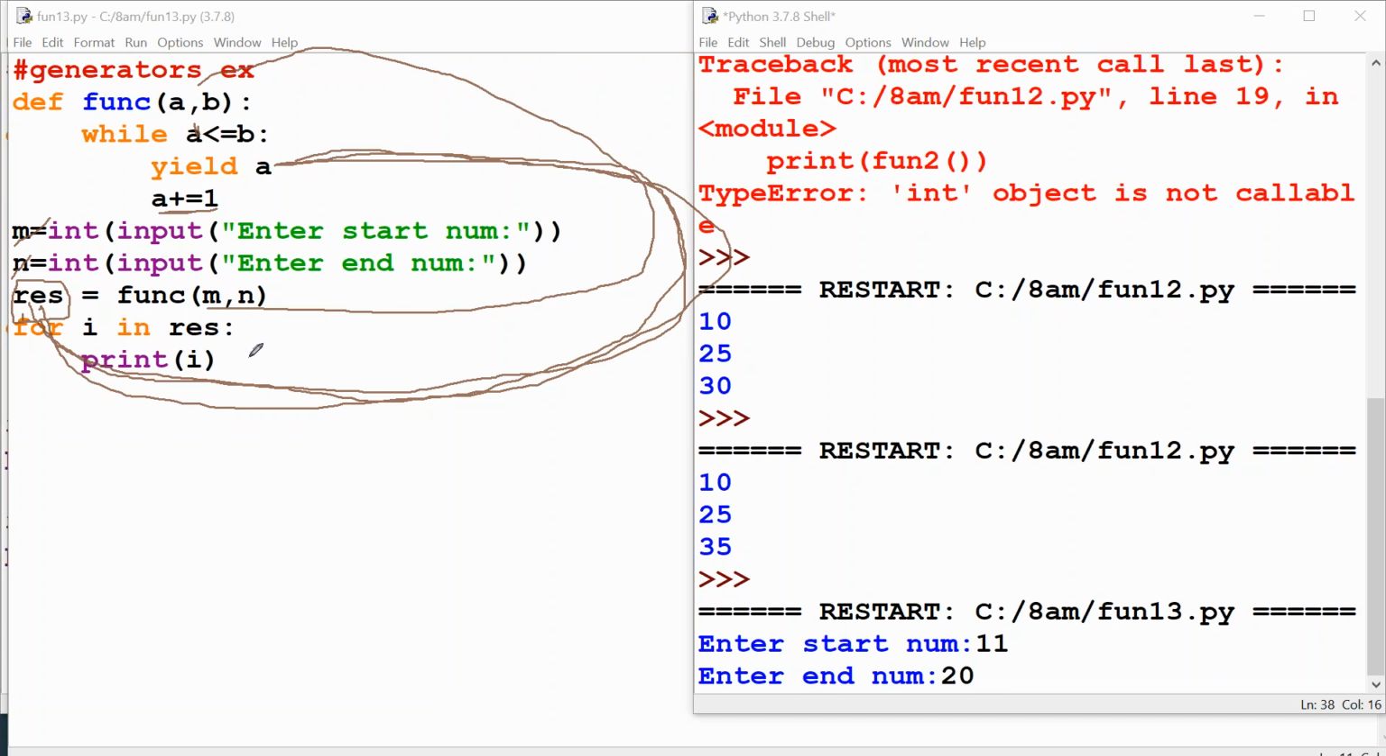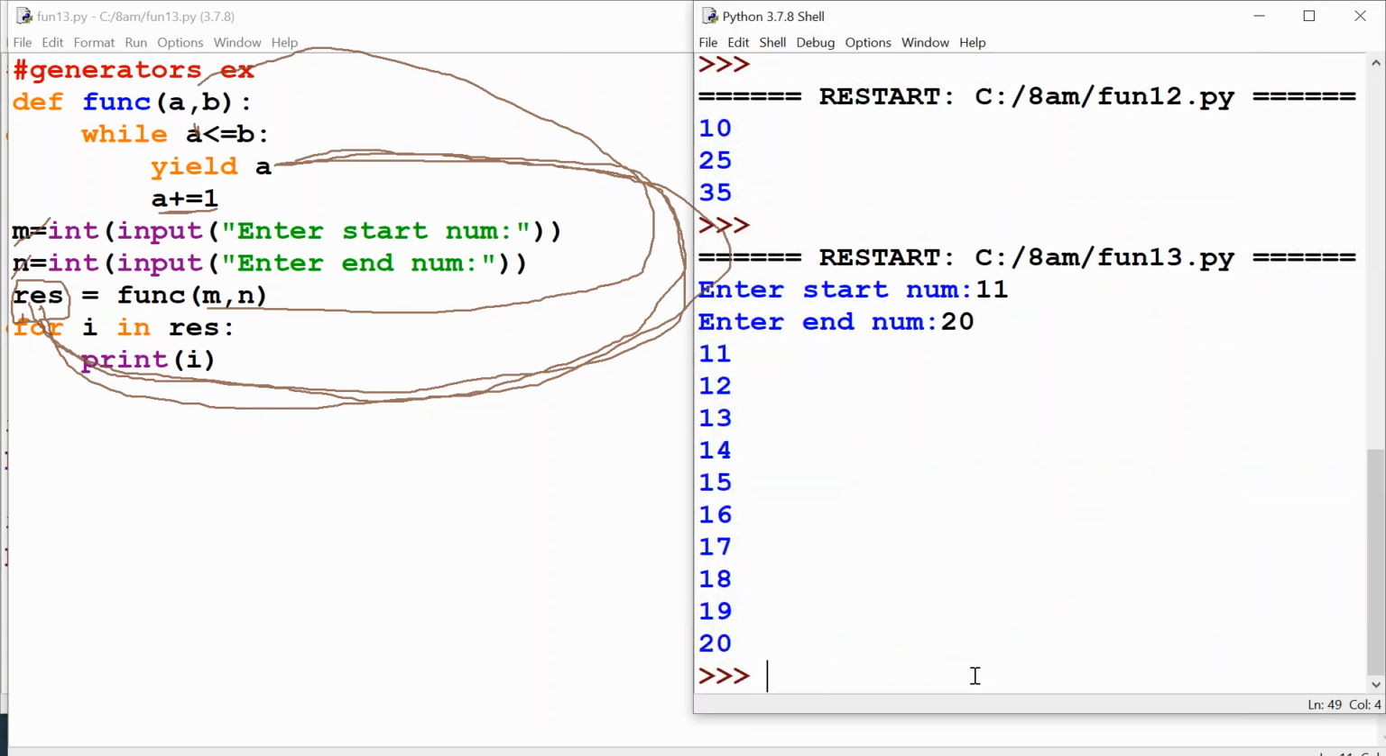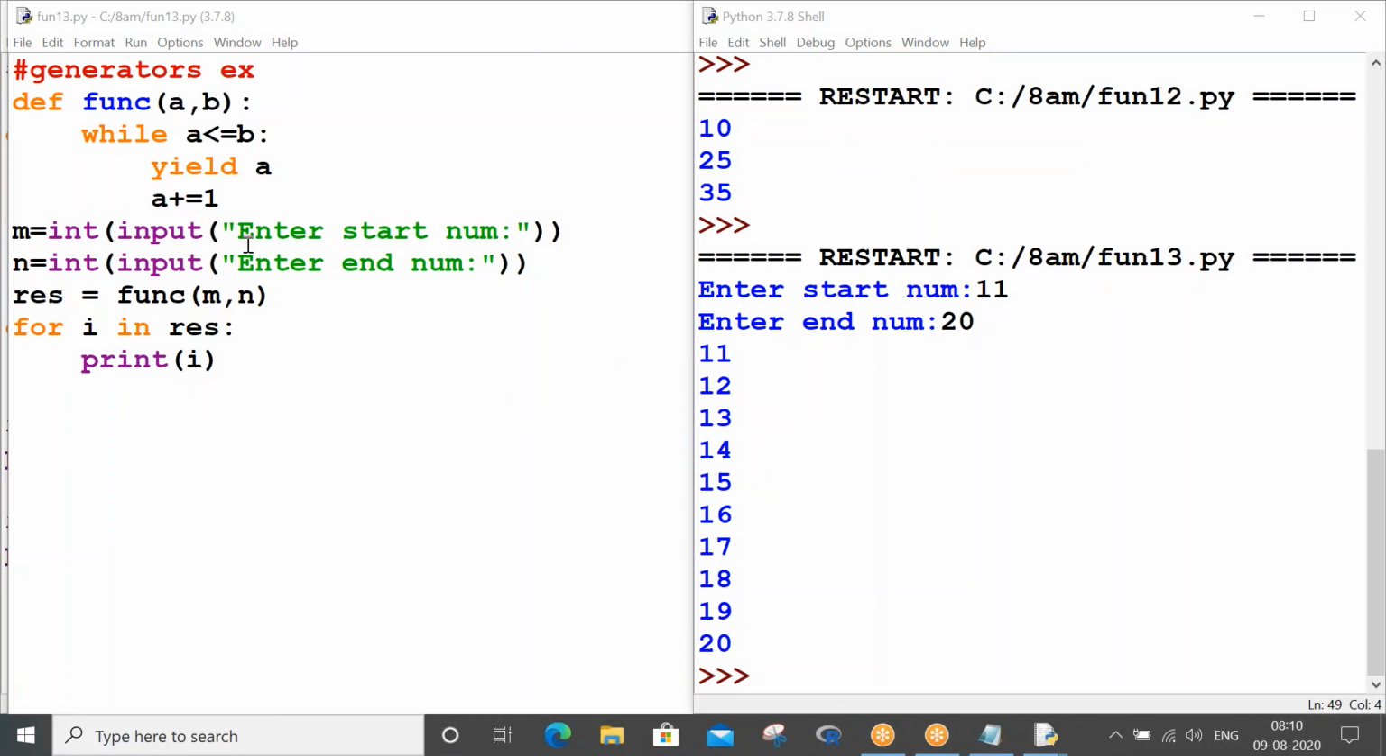So I gave 20, right? And I have not clicked on enter on the right side. Let me click on enter so that you can see all the values. Okay, so basically, if your function would like to work like a for loop, responding to the program with multiple values, you have to utilize the yield keyword.